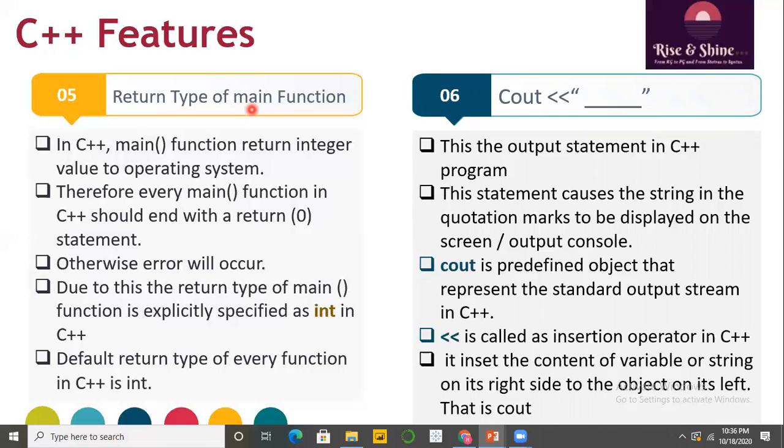It inserts the content of whatever variable we provide on the right side into the object on its left-hand side. In this case, cout is an object of iostream. So this is the output statement in C++. In the next video, we will see how cout and the insertion operator work graphically or diagrammatically.